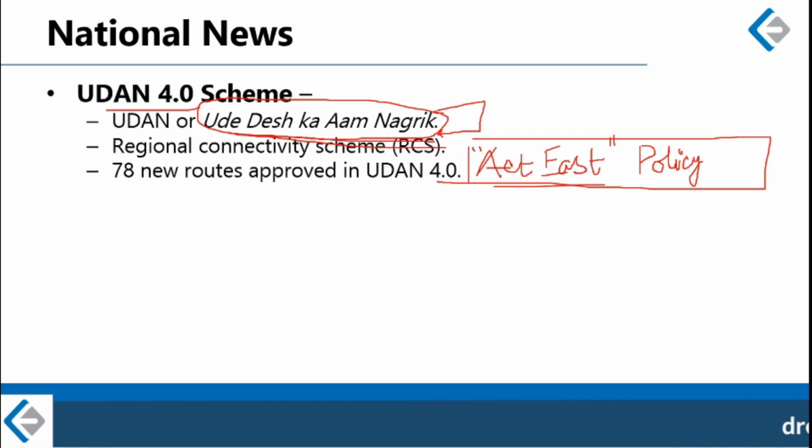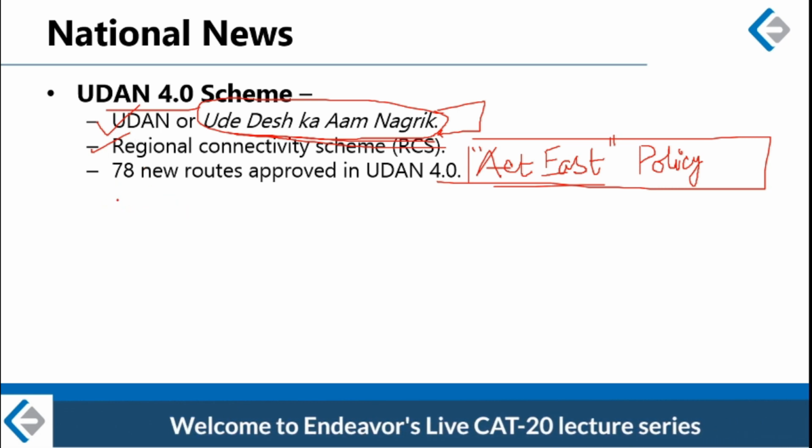Okay, so three things that you must remember about the Udan scheme. One is the full form. Second is the area with which this scheme is connected, and third is that the scheme is implemented by the Civil Aviation Ministry.